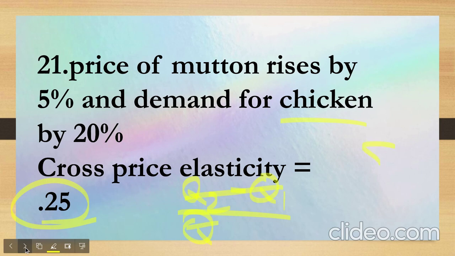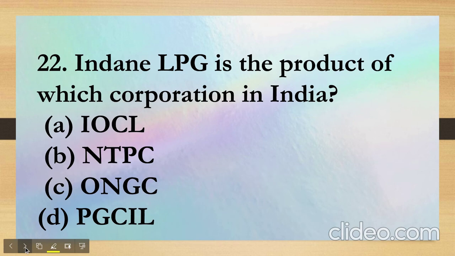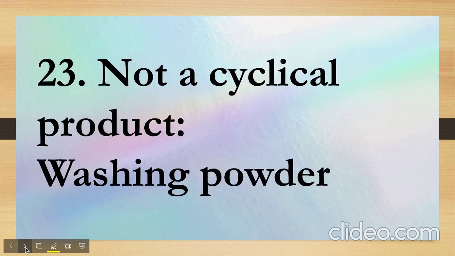So we did 5% upon 20%, and we came to the answer 0.25, right? Now let's move ahead to the next question. It says Indian LPG is the product of which corporation? And IOCL was the correct answer, right? Now, not a cyclic product. The answer was washing powder, because washing powder is the demand is throughout the year.